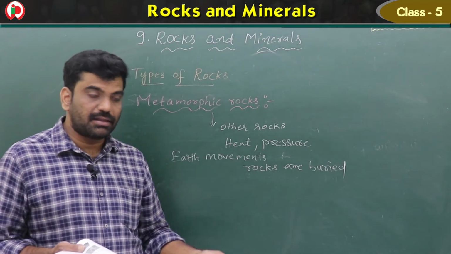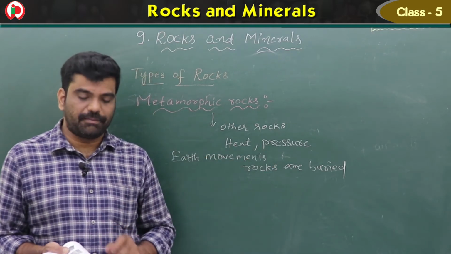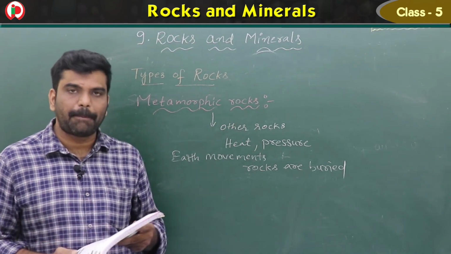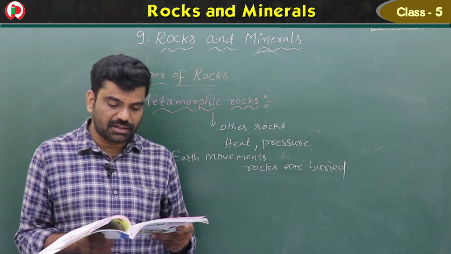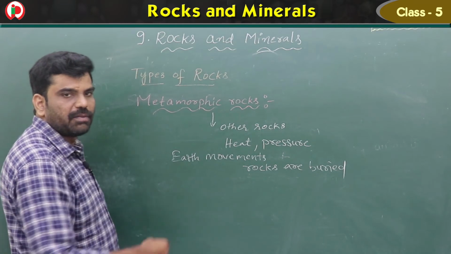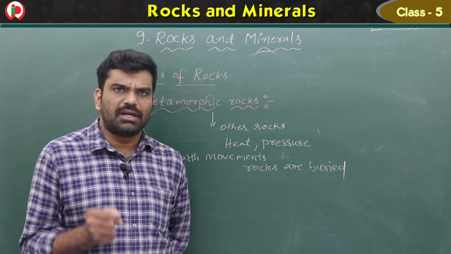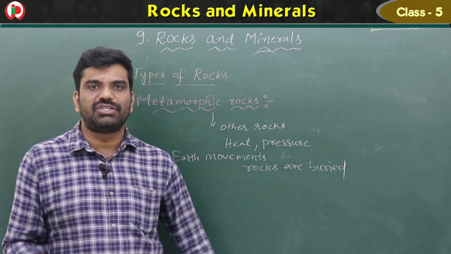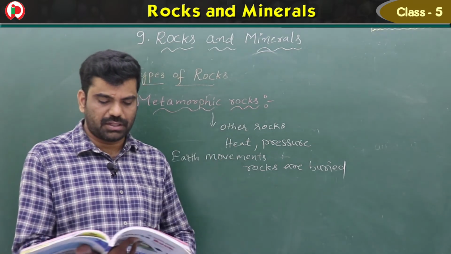As a result, due to the heat and pressure, the rocks will change. These metamorphic rocks are formed from the other types of rocks only due to the heat and pressure. So they do not melt, but the minerals they obtain are changed chemically, forming metamorphic rocks. So once again I repeat, due to the earth movements, the rocks are buried or squeezed, children. When these rocks are buried or squeezed, due to the heat and pressure, they won't melt, but they change chemically, forming a new type of rocks which are called metamorphic rocks.